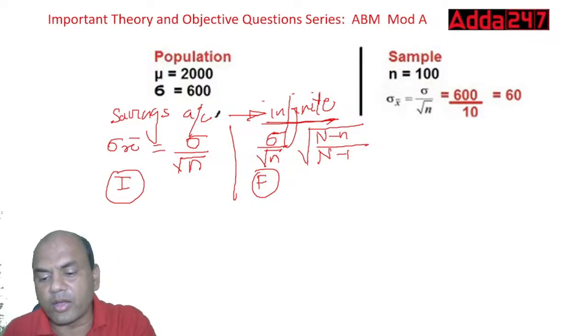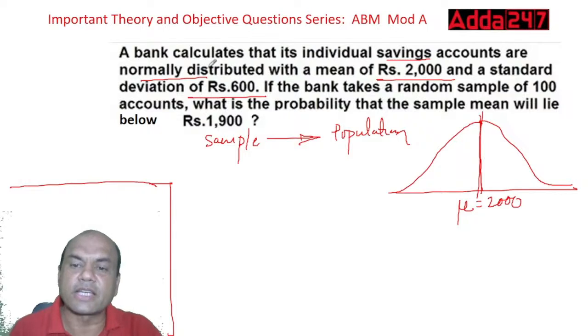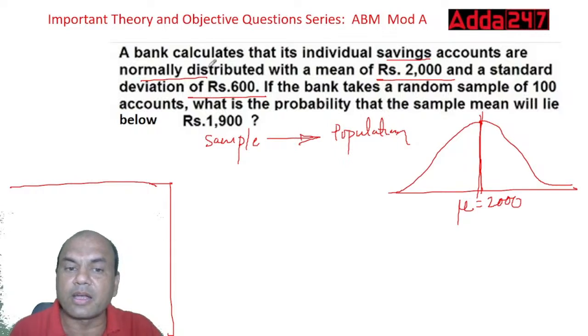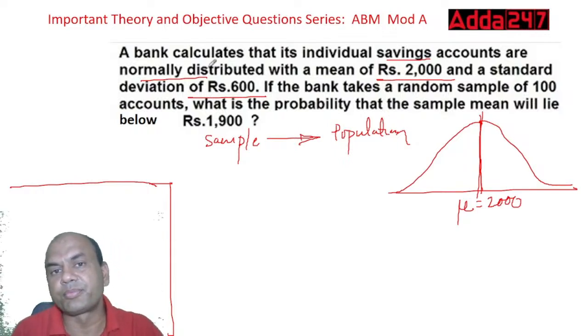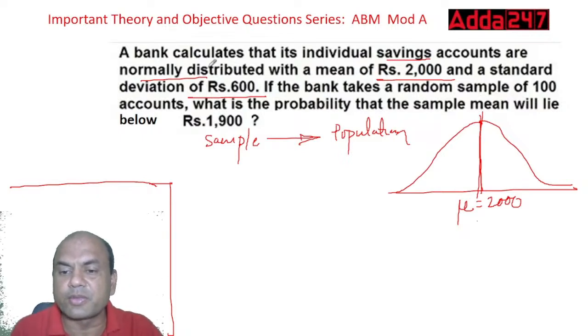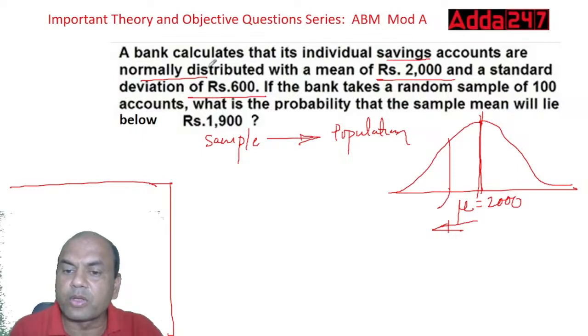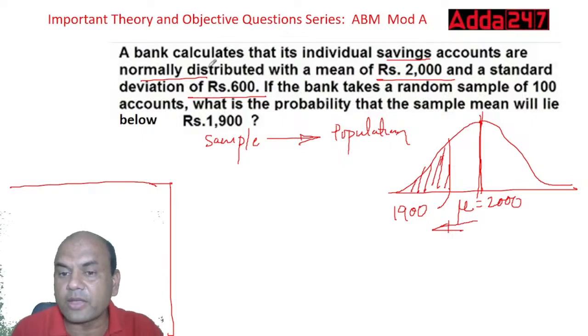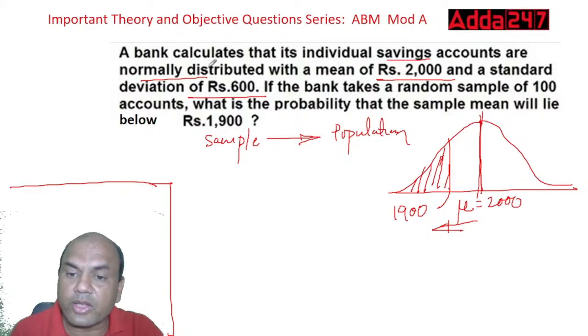Now, have they given anything else? In the second part, they have asked the probability that the sample mean will lie below 1900. What do we mean by below 1900? This is mu, 2000. The left side will always be less than 2000. So 1900 will lie somewhere right here. We want below 1900, so we want this area below 1900. This is the basic answer we require.